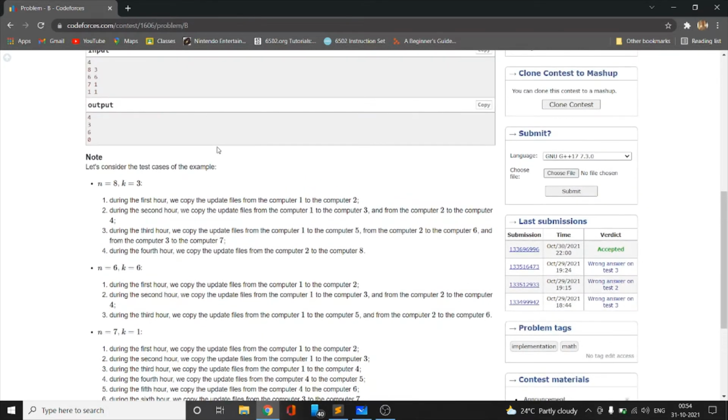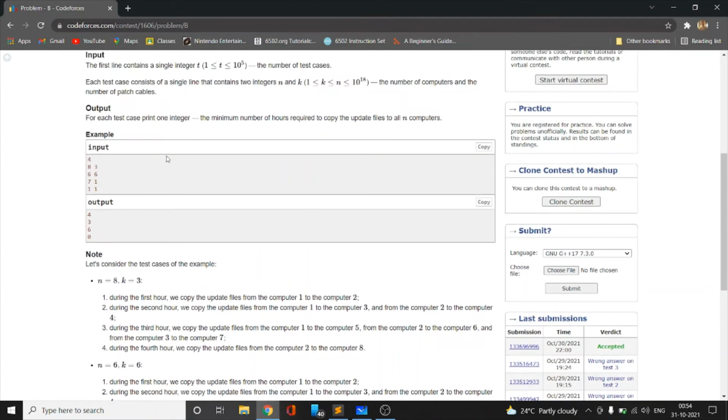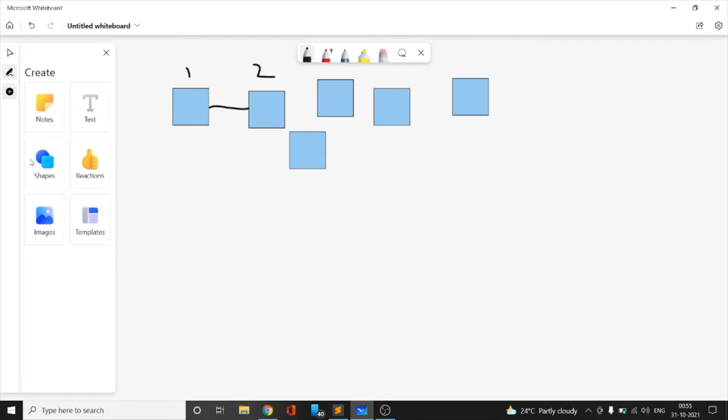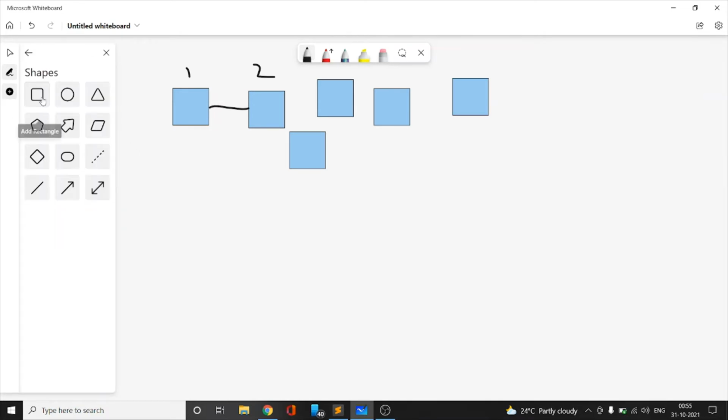So here is a brief overview of the test case. So what we can do, let's go to the whiteboard. So initially we have multiple computers with us and a limited number of cables with us. So first we will connect computer 1 and computer 2 with a single cable. This will take 1 hour, and then we now have two computers which have the files installed. So we have computer 1 and computer 2. So from these two computers we can transfer to 2 more computers.